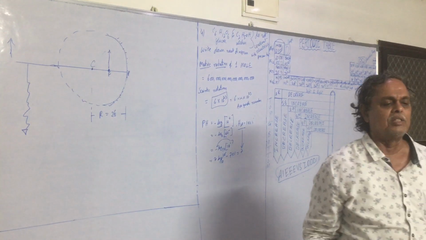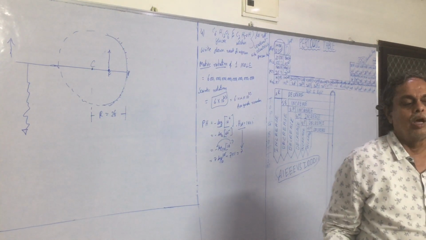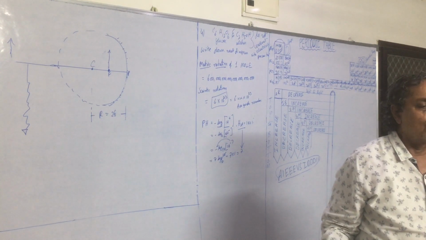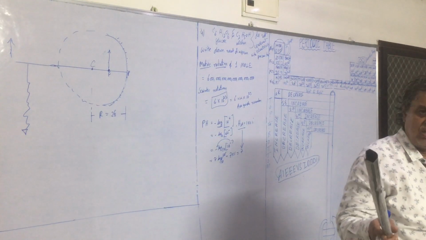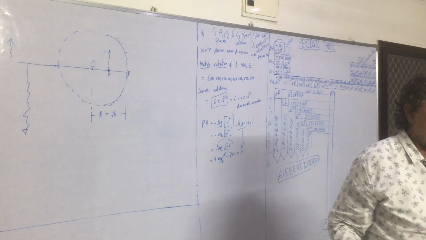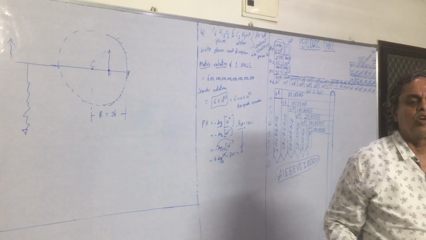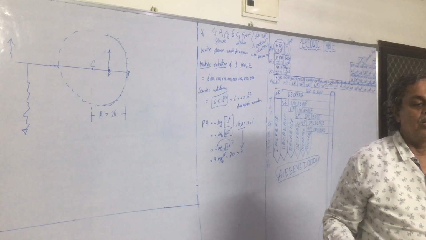Class, what is the image? How can you find it? How can you decide it? The image cannot be seen.